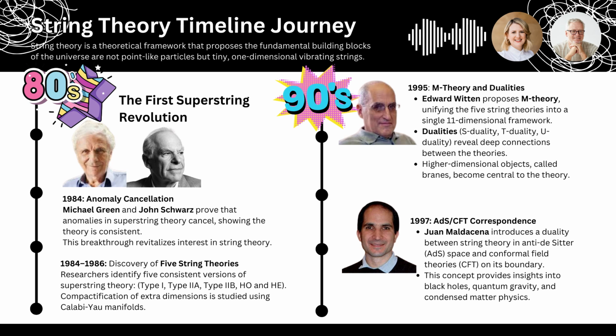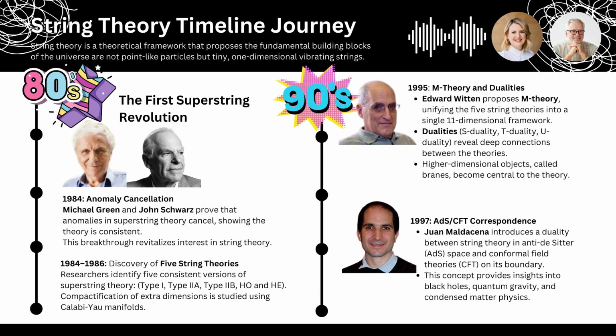They did. And this brings us to the 1990s, which ushered in a second superstring revolution. 2 revolutions in one theory. String theory must have been a wild ride. Tell me more about this second superstring revolution. What happened? It all started with a physicist named Edward Witten, a true rock star in the world of theoretical physics. In 1995, Witten proposed something called M theory. M theory. What does the M stand for? Well, that's a good question. Witten himself has said that the M could stand for magic, mystery, or membrane, but the important thing is what M theory did for our understanding of string theory.